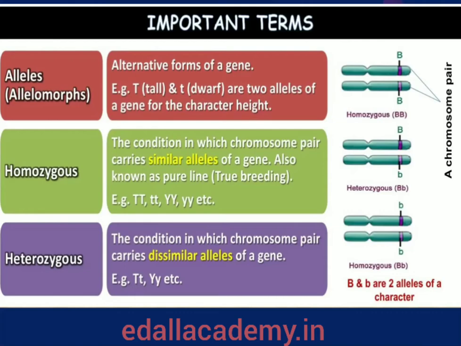Then what do you know about homozygous and heterozygous? Homozygous is the condition in which the chromosome pair carries similar alleles of a gene, also known as pure line. It is always called true breeding. Capital T capital T, small t small t, capital Y capital Y, small y small y, etc. These are similar alleles. Heterozygous means the condition in which the chromosome pair carries dissimilar alleles of a gene. It is capital T small t, capital Y small y, etc. So you try to understand what is homozygous, what is heterozygous.